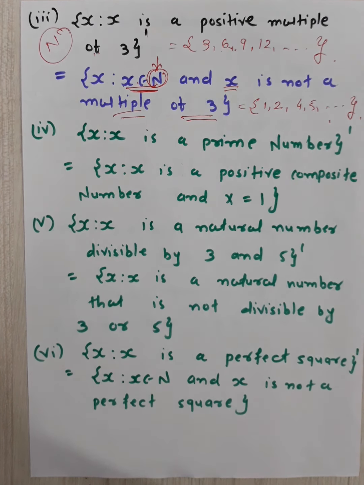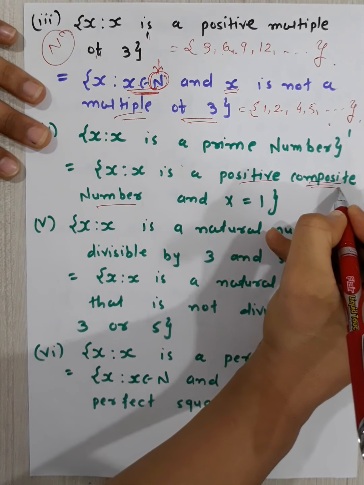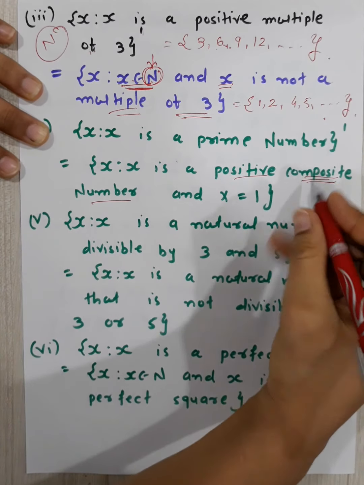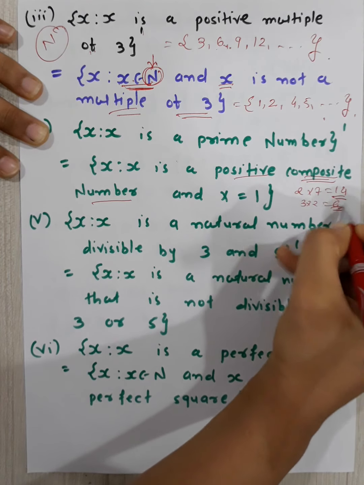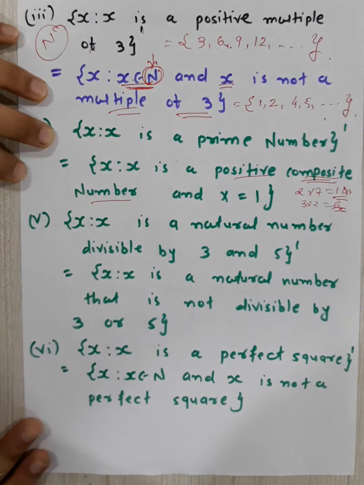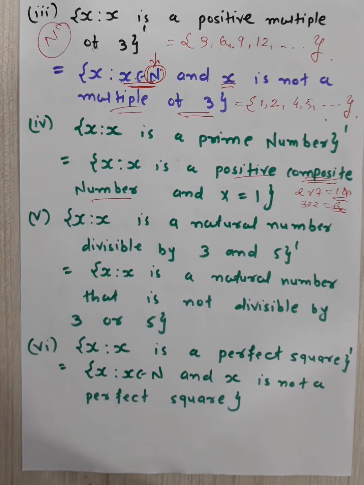Now the fourth is x is a prime number. Apart from prime numbers, all the elements of the natural numbers you have to write down, which are the positive composite numbers. Now what is a composite number? A composite number is the multiplication of two smaller numbers. For example, 2 into 7 equals 14, 3 into 2 equals 6. These are composite numbers. Likewise, apart from prime numbers, those for which we can get some answer by multiplication are called composite numbers. So x is a positive composite number.